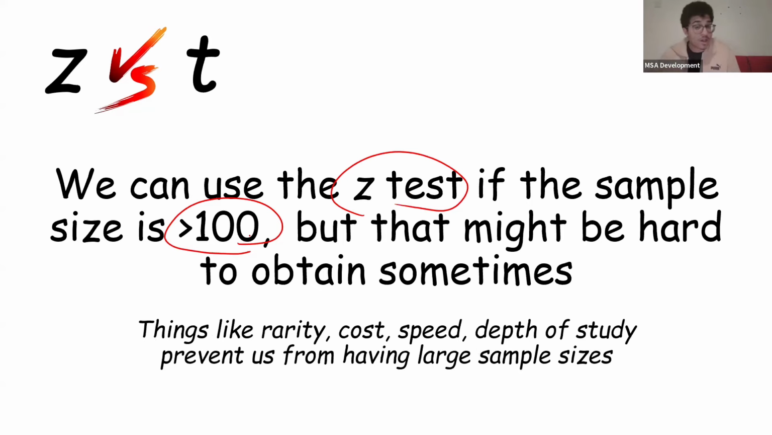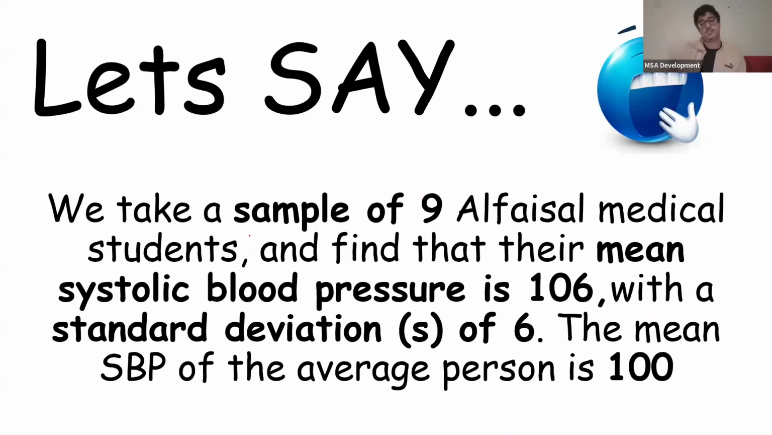Things like rarity, cost, speed, how fast we want to finish the study, the depth of the study. Maybe we're studying patients in super depth, so it's hard for us to do 100 of them, which prevents us from having large sample sizes. So that's why we mainly use the t-test. So let's take this other example.